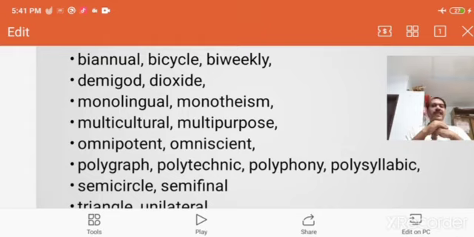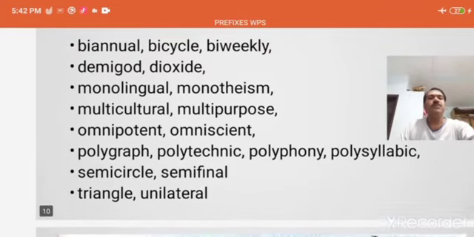So in the next word you will see polygraph. Poly is number of. Polytheism, monotheism, polytheism, opposite words. Polytechnic, a number of arts, a number of techniques. Polyphony, a number of sounds. Polysyllabic, a number of syllables. Polysyllabic word, monosyllabic word. Mono and poly are used to refer to number.